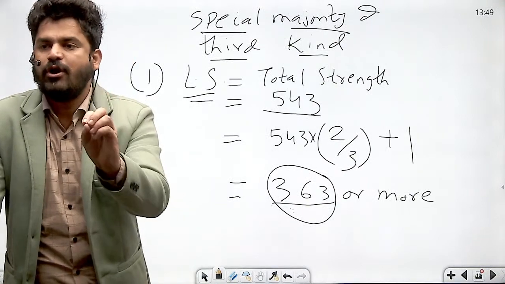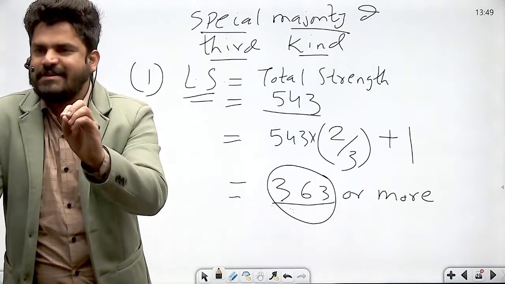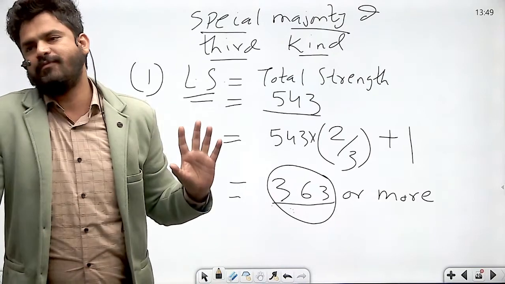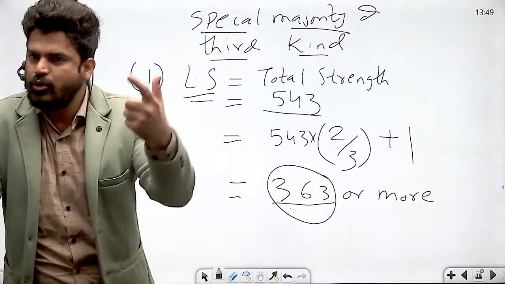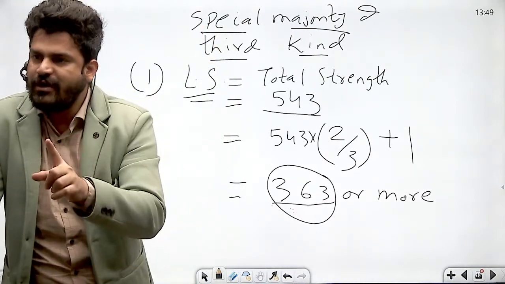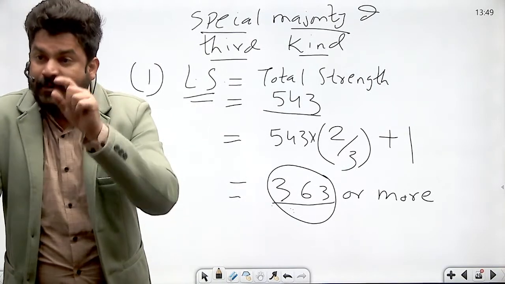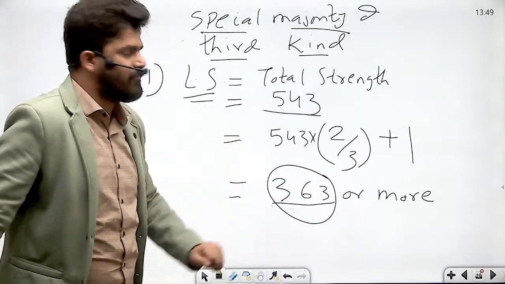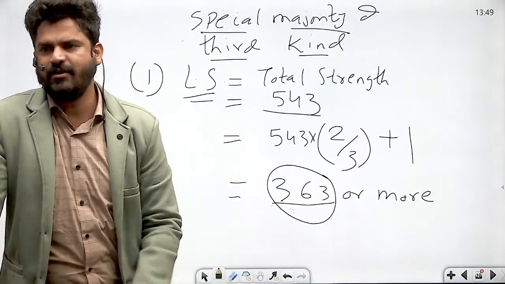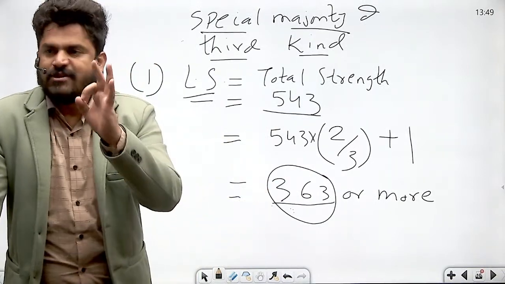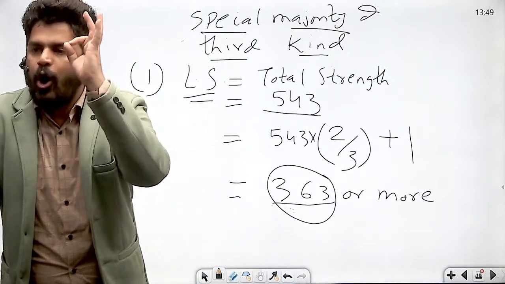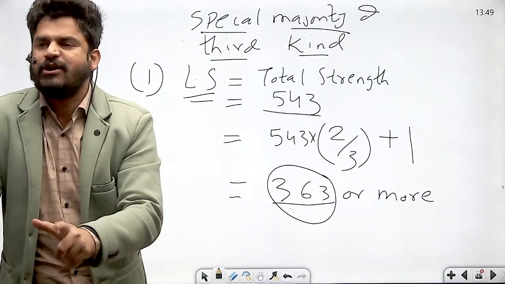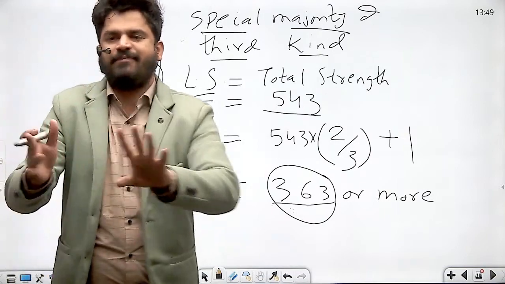Absolute majority is majority of not less than half of the total strength of each house. So it is 272 in Lok Sabha and 123 in Rajya Sabha. Here the difference is not half of the total strength, but 2/3 of the total strength or total membership, right? So special majority of third kind would be always 363, irrespective of number of vacancies or number of abstentions.